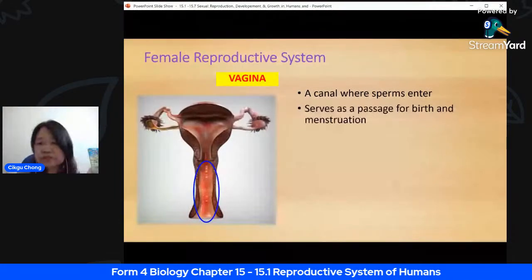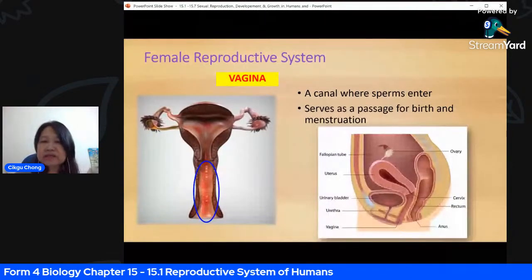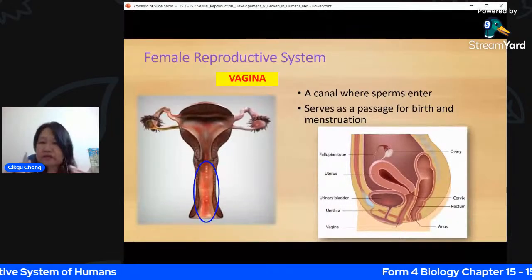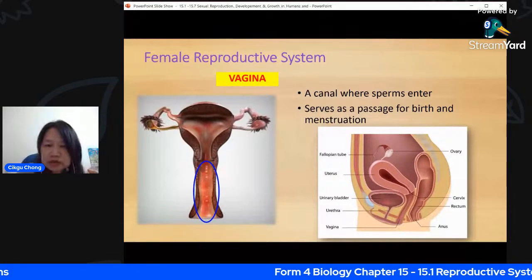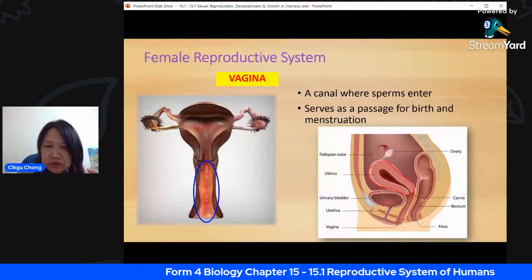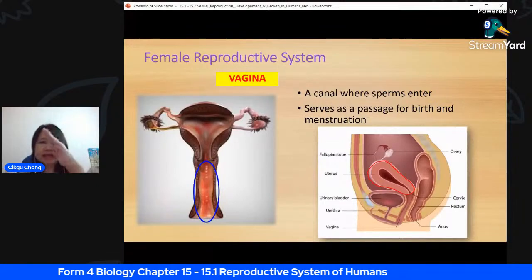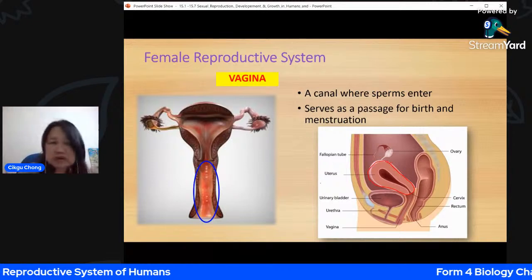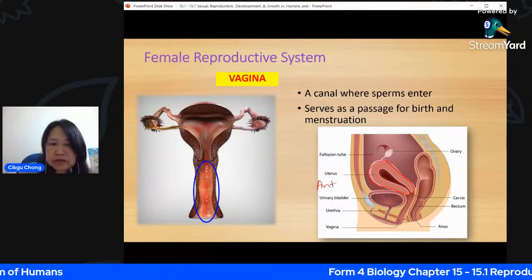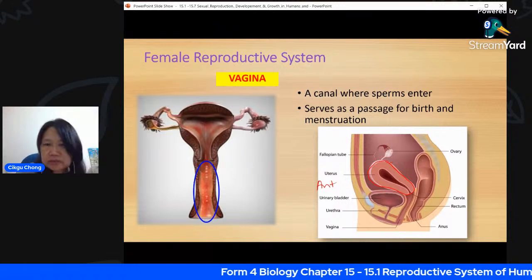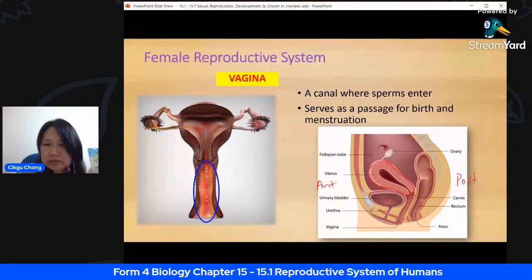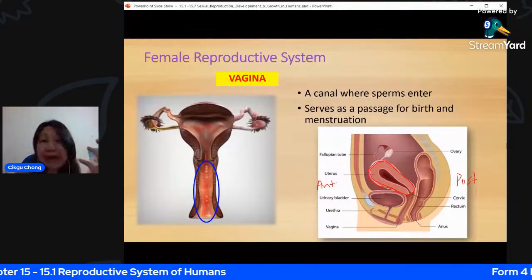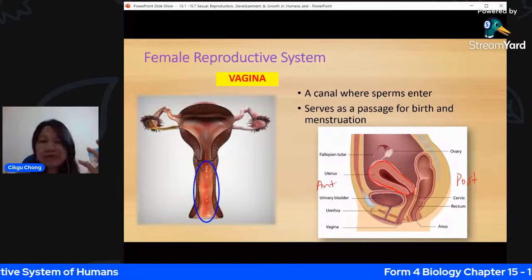And you will see here, this is the vagina. The vagina is about a few inches long, and you can see this is the uterus. The uterus is actually not upright. It is slightly prolapsed, that means it is slightly facing forward. So this is the anterior of the woman, and this is the posterior. From the side, you can see very obviously that this is the uterus. So you need to know how to label as well. The one that looks like a pear, an upturned pear, a pear that is upside down, that is actually the uterus.